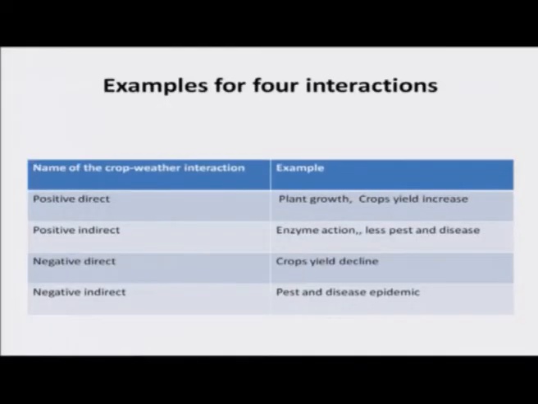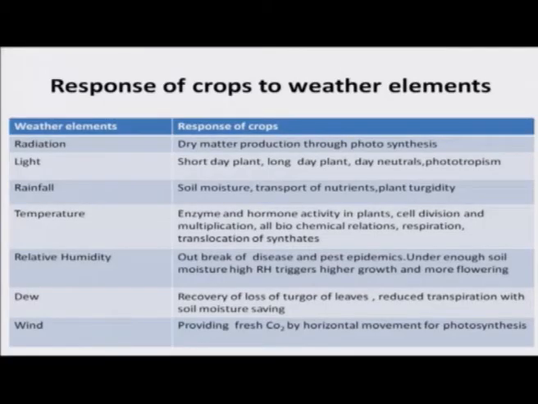Negative indirect: pest and disease epidemic. Epidemic means suddenly there is an incidence of pest or disease. So, this happens always in some part of all countries at different seasons. Now, the response of crops to weather elements must be understood. This also we had discussed in the first week when we were discussing the weather elements.